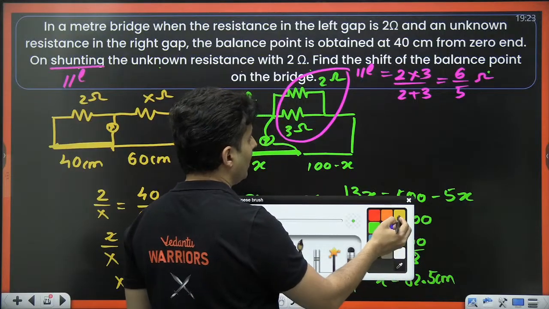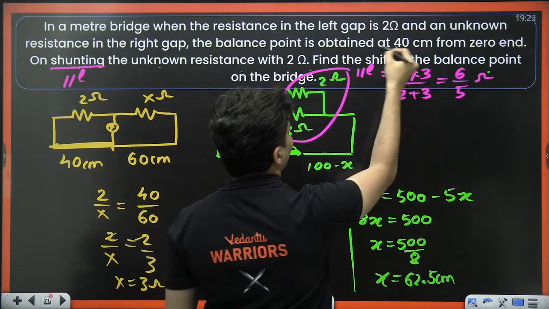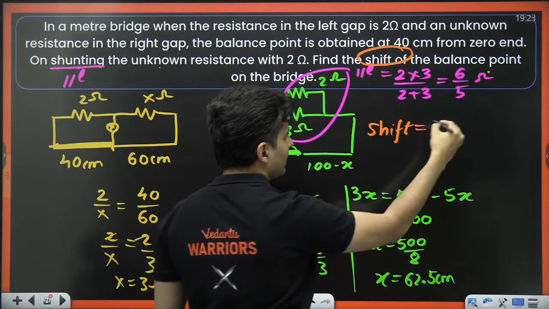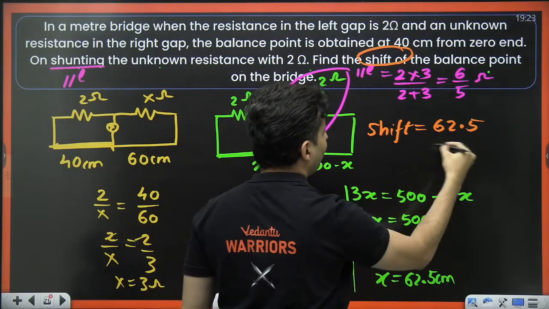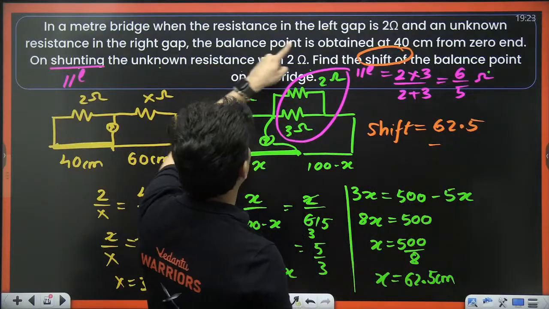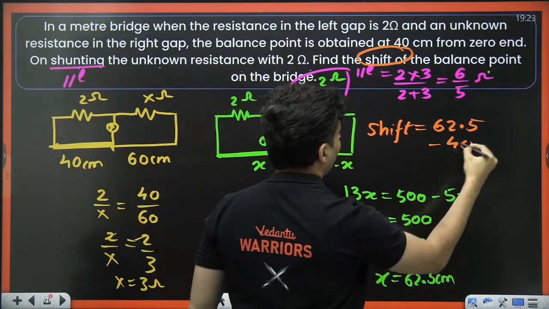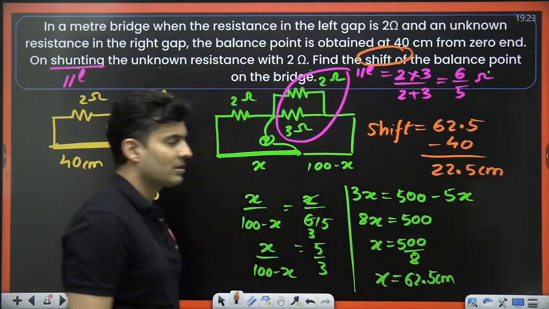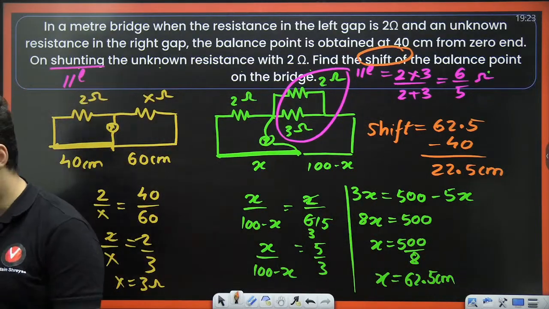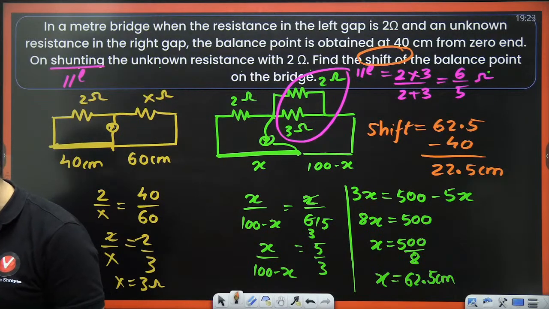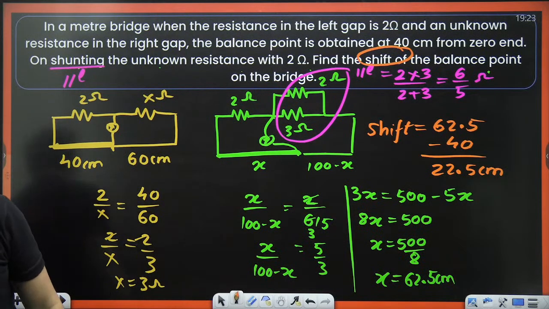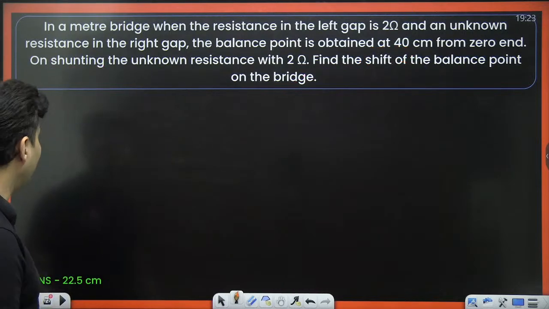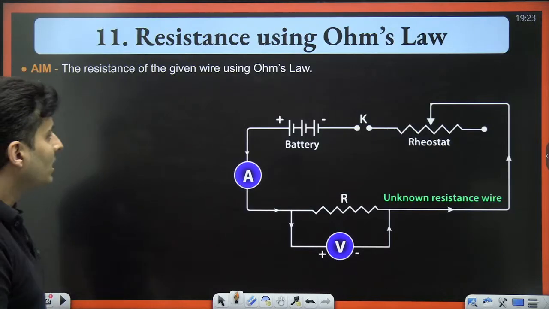Read the question carefully, my dear students. Find the shift. So the shift is 62.5 minus original length was 40, minus 40, which is 22.5 centimeters. Is that clear, my dear students? Very good. Moving on to the next one coming up on your screen.